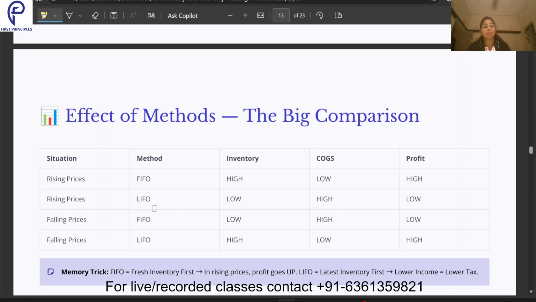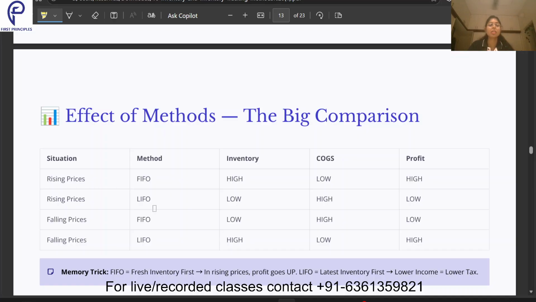Now coming to LIFO, what will happen? The one which I bought in the month of March will go as my cost of goods sold. So my cost of goods sold will be higher, and the one bought in January, that is cheaper, will be there in my inventory. And what will be my profit? My profit will be lower.